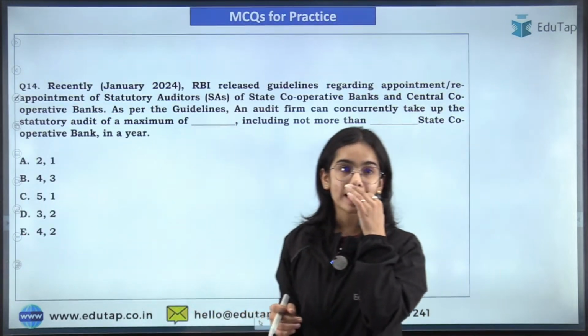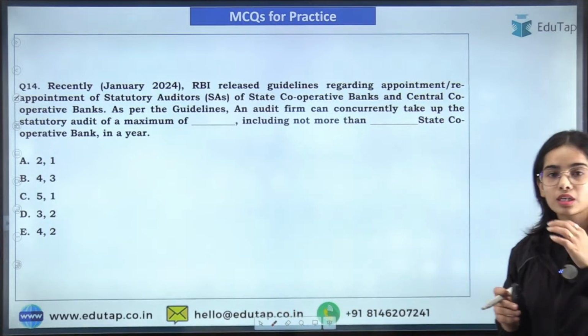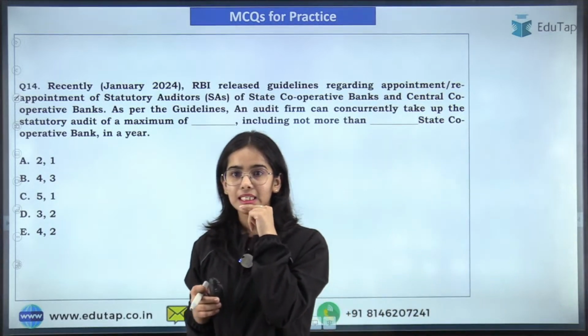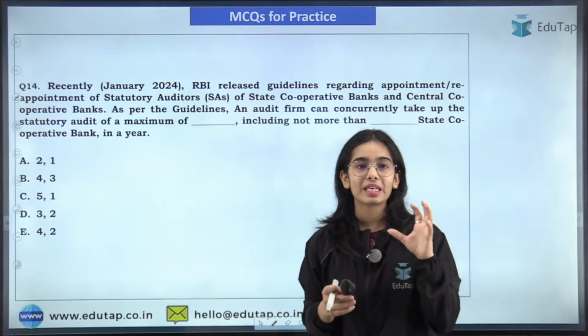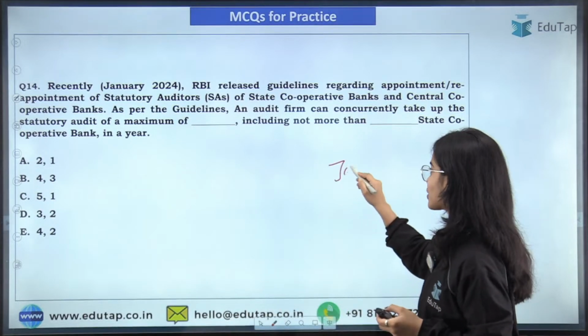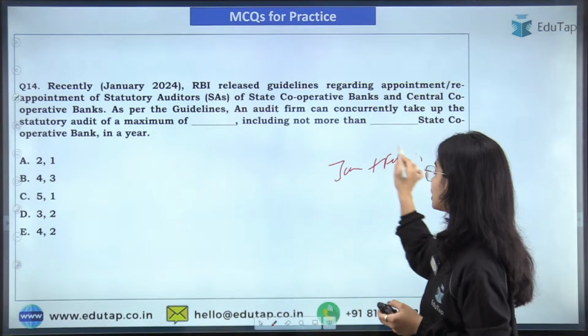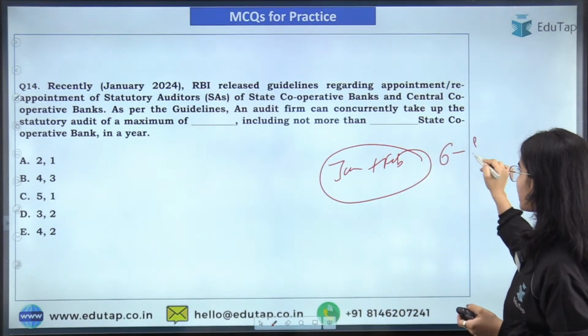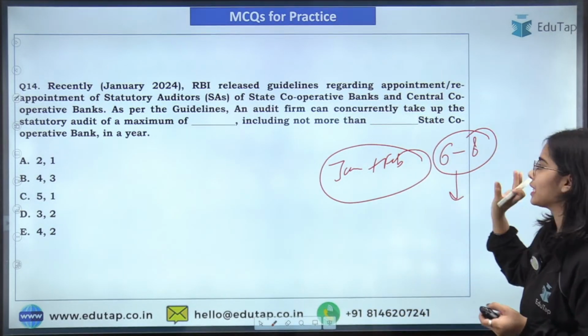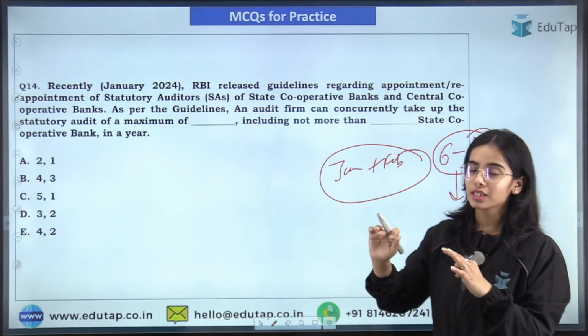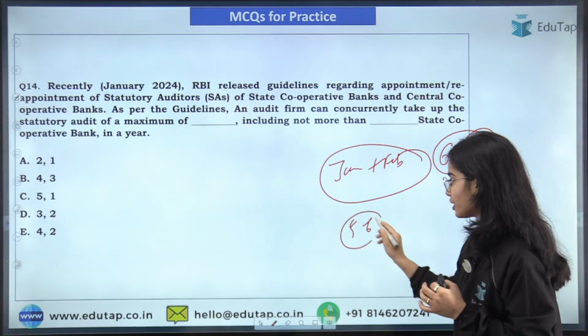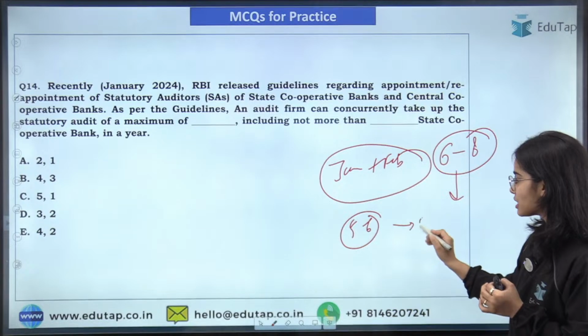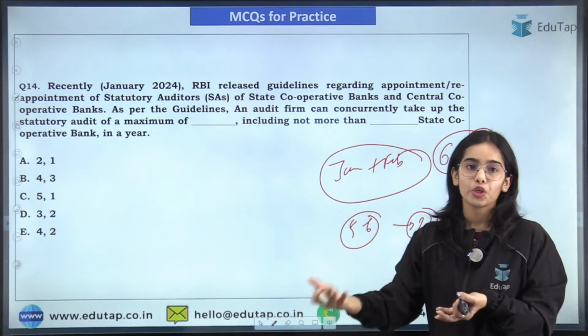Now the next question, try to answer this question. I am getting a query. The basic idea of doing the Jan plus Feb notifications is for the 6 to 8 months. What we say is that the 5 to 6 months are most important, and then for the last 2 months, if you have the time, you can cover it.